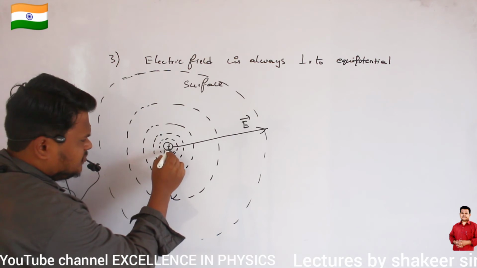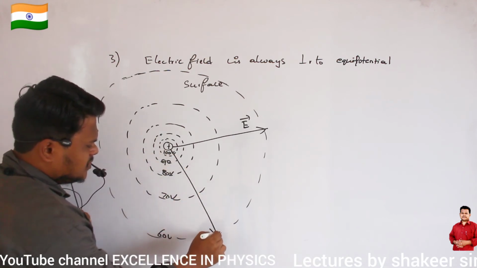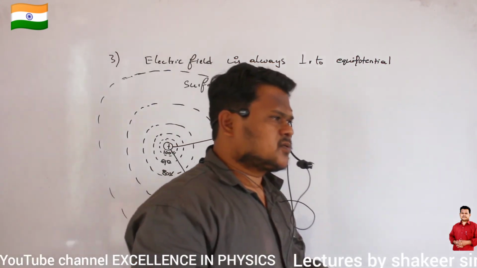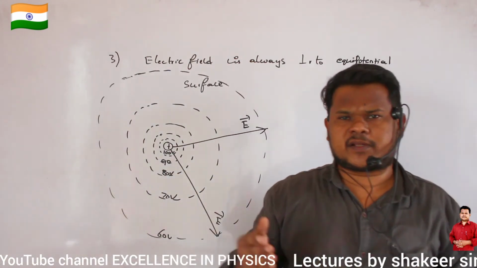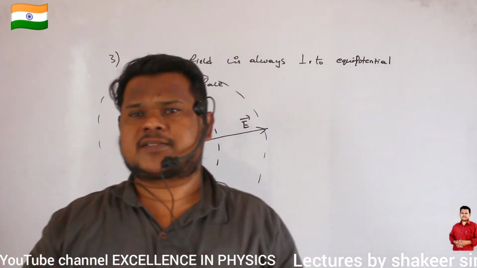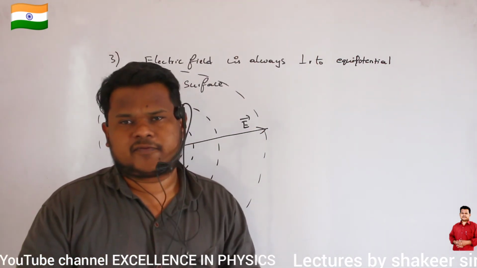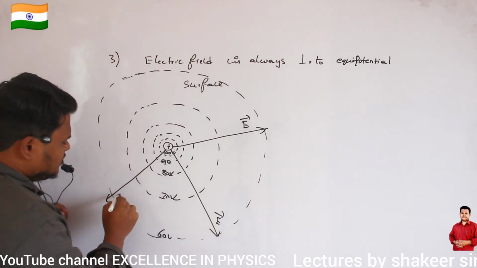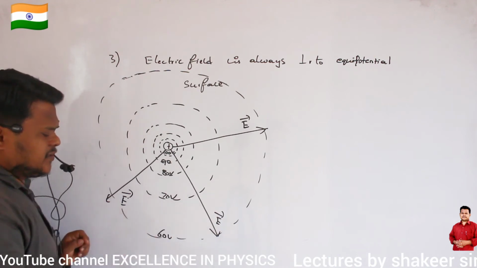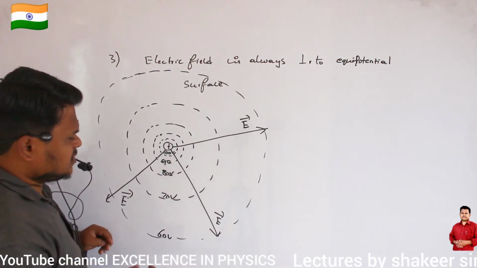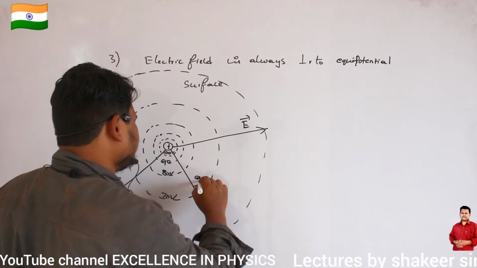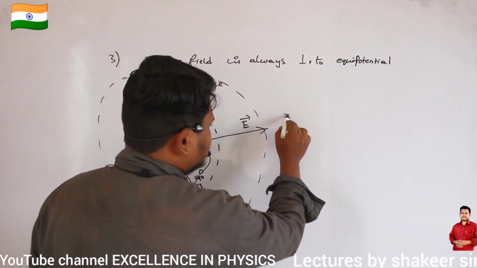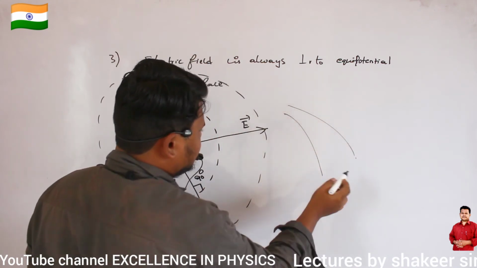Clear? Similarly, if I draw electric lines of force here, and this is the direction of electric field, already we have studied, no? To the direction of electric lines of force, wherever you draw a tangent, that tangent will give the direction of electric field. So electric lines of force will be like this only. These electric field lines are everywhere making an angle of 90 degrees with the equipotential surface. Clear? So consider these are two equipotential surfaces like this.